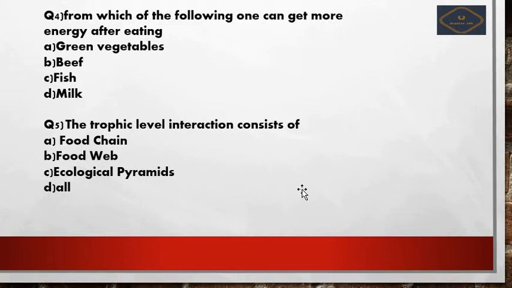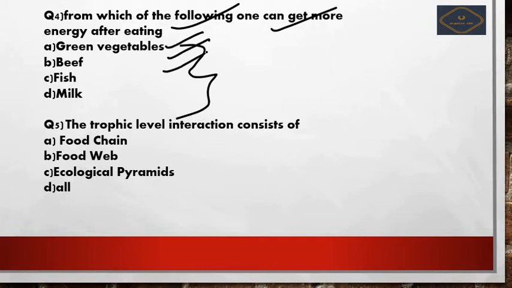Next we see the fourth question: from which of the following can one get more energy after eating? We eat all these things in our daily life, but after eating, from which of the following options will we get more energy? Option A is green vegetables, option B beef, option C fish, option D milk. So the right option is, try to attempt these questions. Pause the video for each and every question and try to attempt by yourself, then evaluate by yourself, it will make you much more sensible.